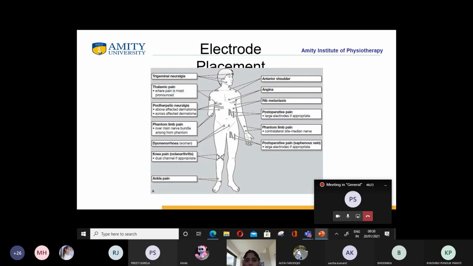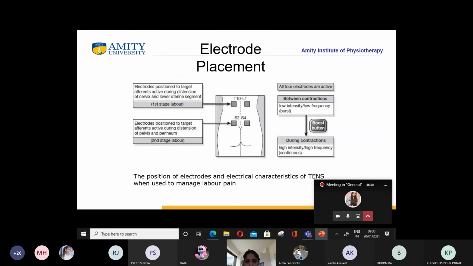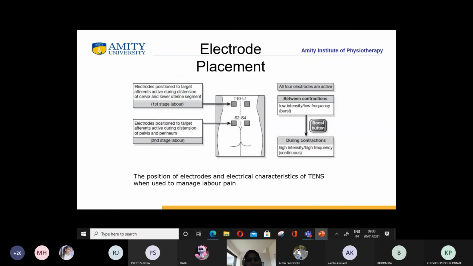Now this is the electrode placement for different types of pain. This is the position of electrodes and electrical characteristics of TENS when it is used to manage labor pain. This is the only modality which you can give to a patient when she is going through labor pain.